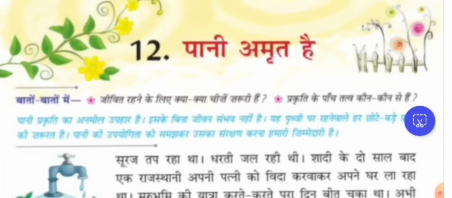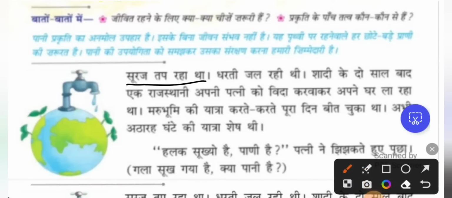So through this lesson, we are going to understand the importance of water, daily usage of water, how water is used in irrigation, how water is used by animals, how we can use the current technology and save the water, what are the different ways to save the water, how electricity is produced using water, how to avoid water pollution, what are the diseases which we can get due to water pollution. These are the very basic things which we are going to learn from this lesson. Now let's read the lesson. Suraj tap raha tha.